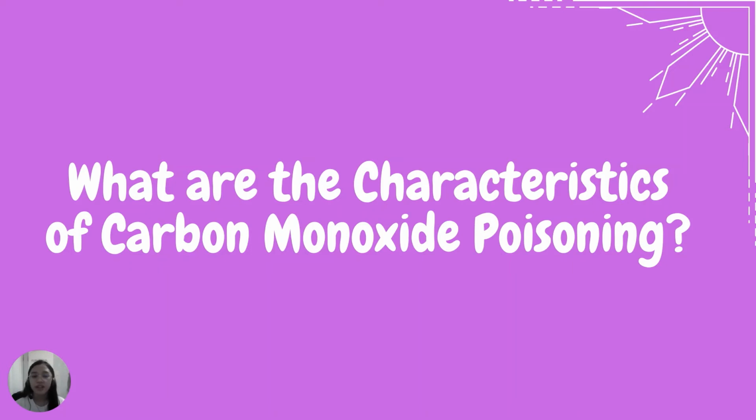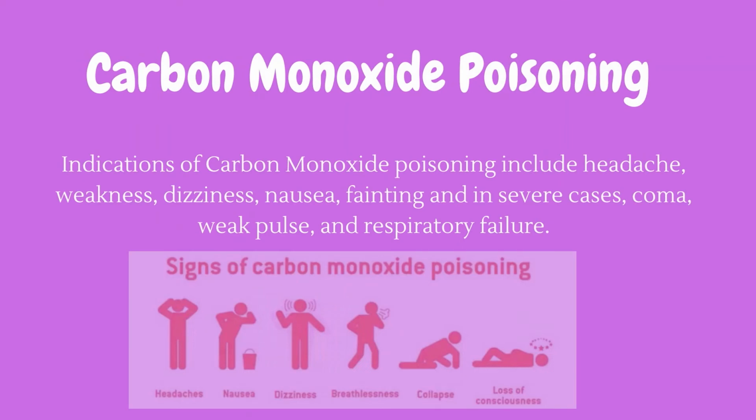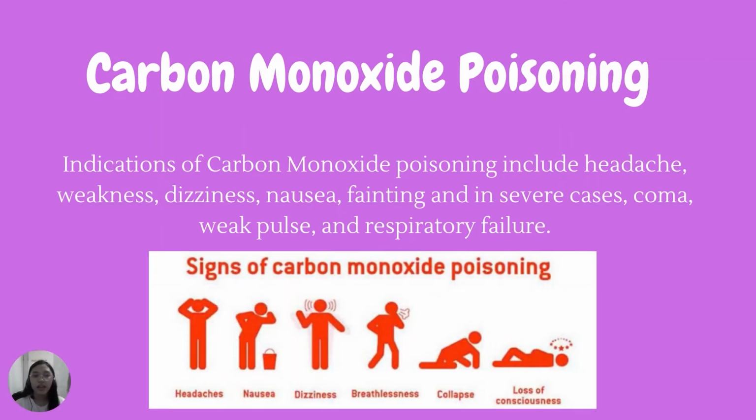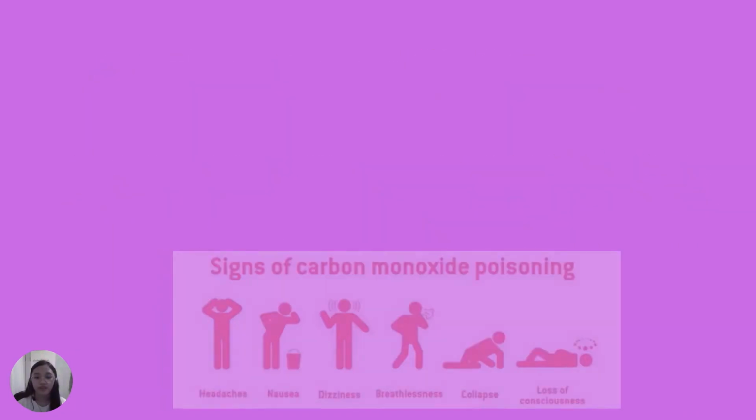What are the characteristics of carbon monoxide poisoning? The indications of carbon monoxide poisoning include headache, weakness, dizziness, nausea, fainting, and in severe cases, coma, weak pulse, and respiratory failure.